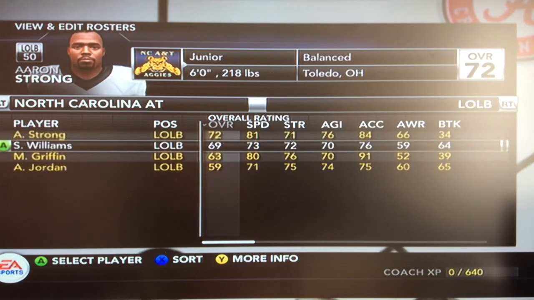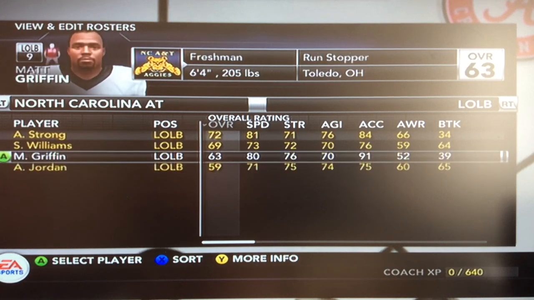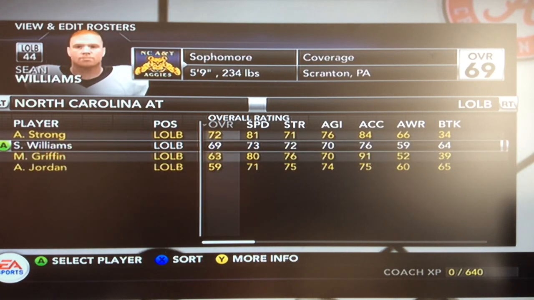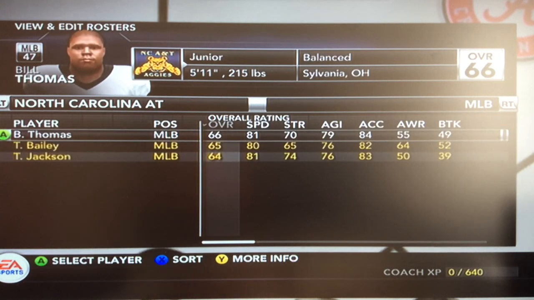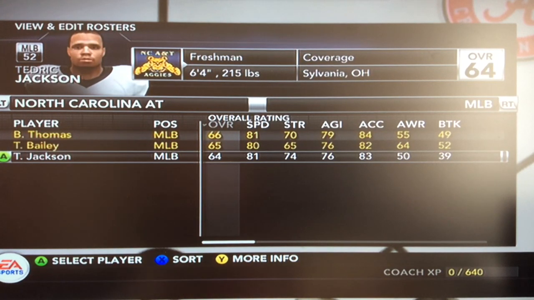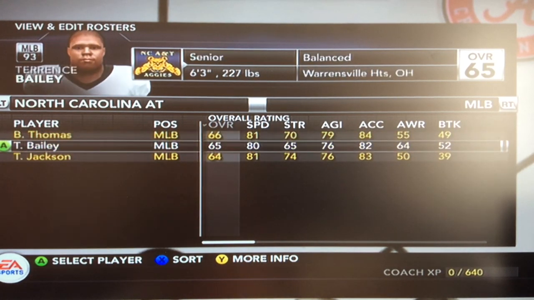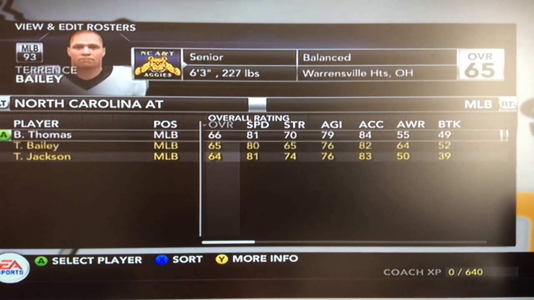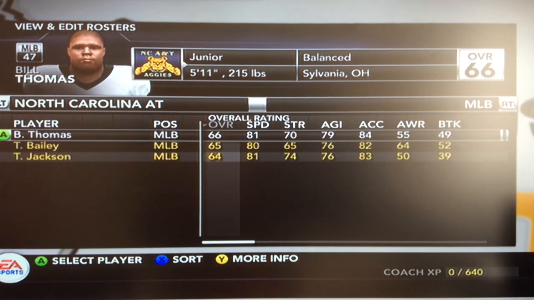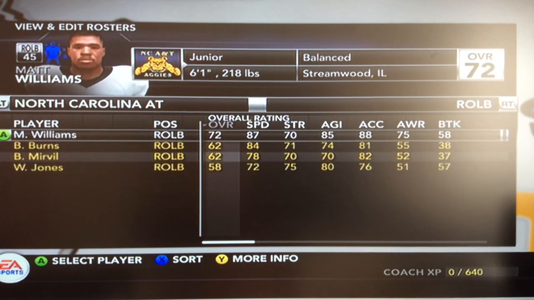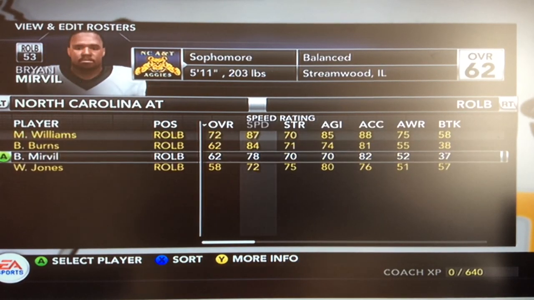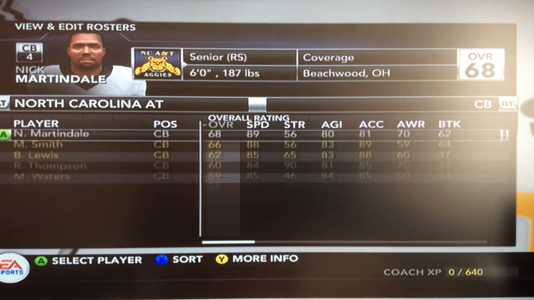Linebacker, Aaron Strawn Jr., pretty talented player. We also have some solid players down here, Matt Griffin, Sean Williams. Middle linebacker, I'm tempted to start freshman Tedrick Jackson over junior Bill Thomas and senior Terrence Bailey, because I feel like he has more potential. Right outside linebacker, we have Matt Williams, a 72 overall junior. We also have Brian Burns, Brian Merville, and Will Jones.